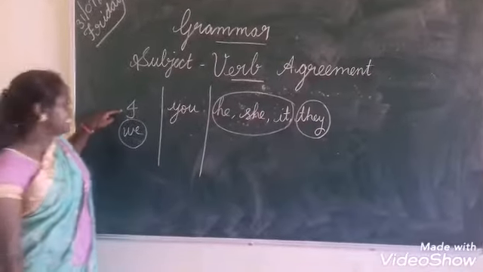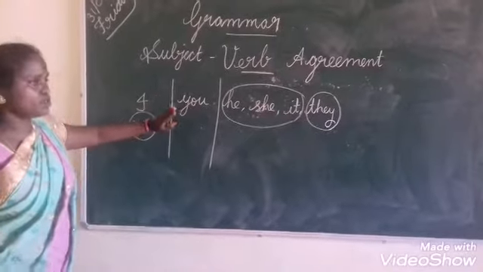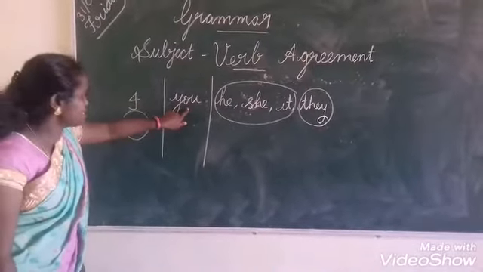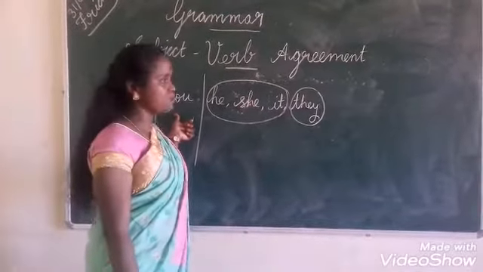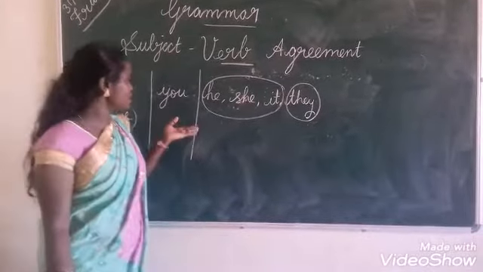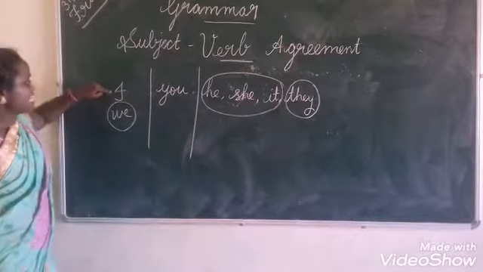I already said that for I and you, we have to use the special case. Okay? Is you singular or plural? We can use you as singular and also as plural. Okay. So, where is I?